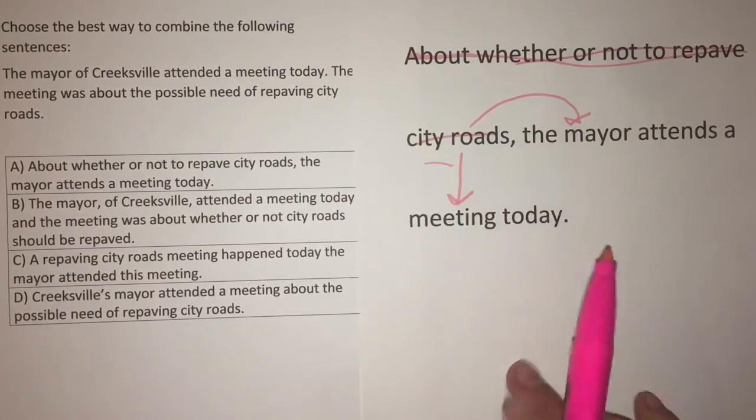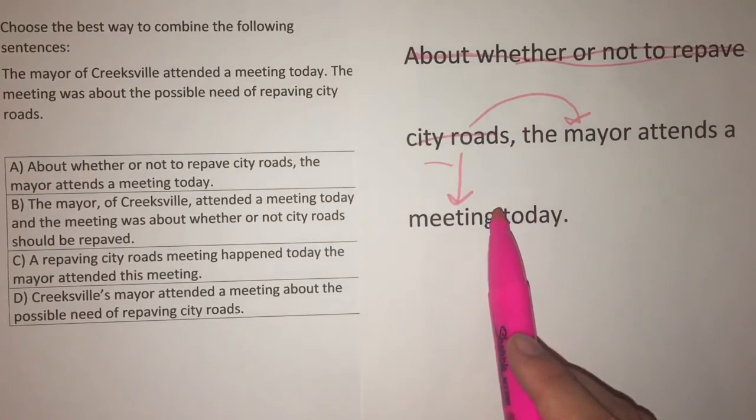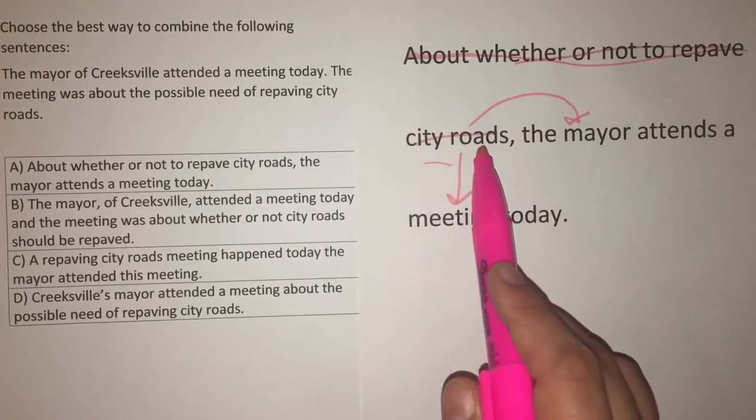That way it makes sense. So it would say the mayor attends a meeting about whether or not to repave city roads. Go on and attach Creeksville to the mayor, and you have a good answer choice.